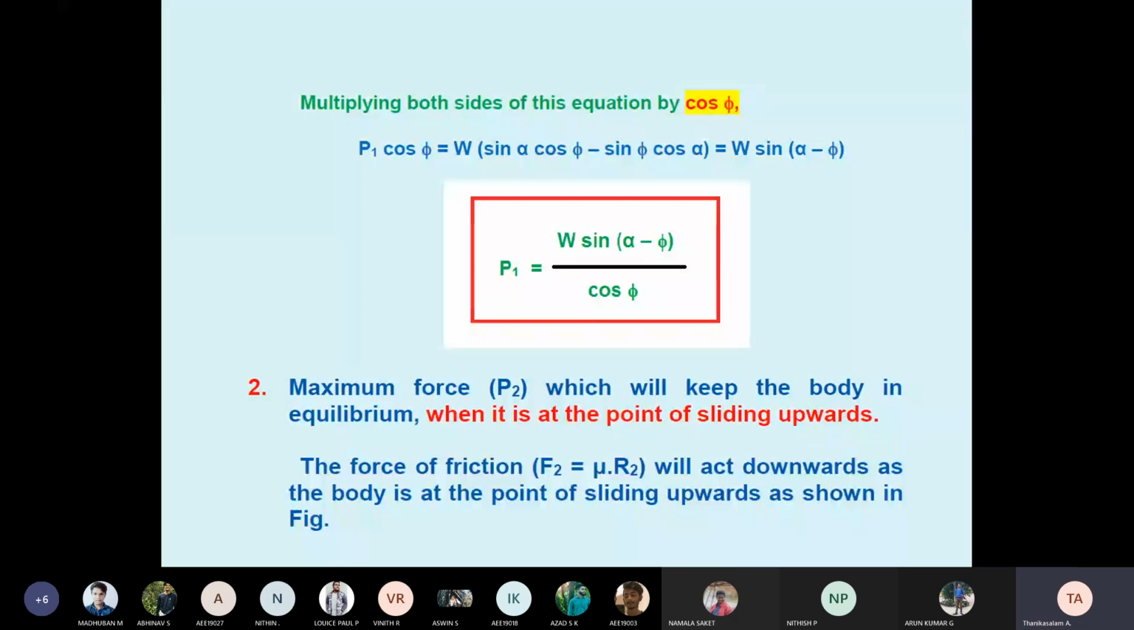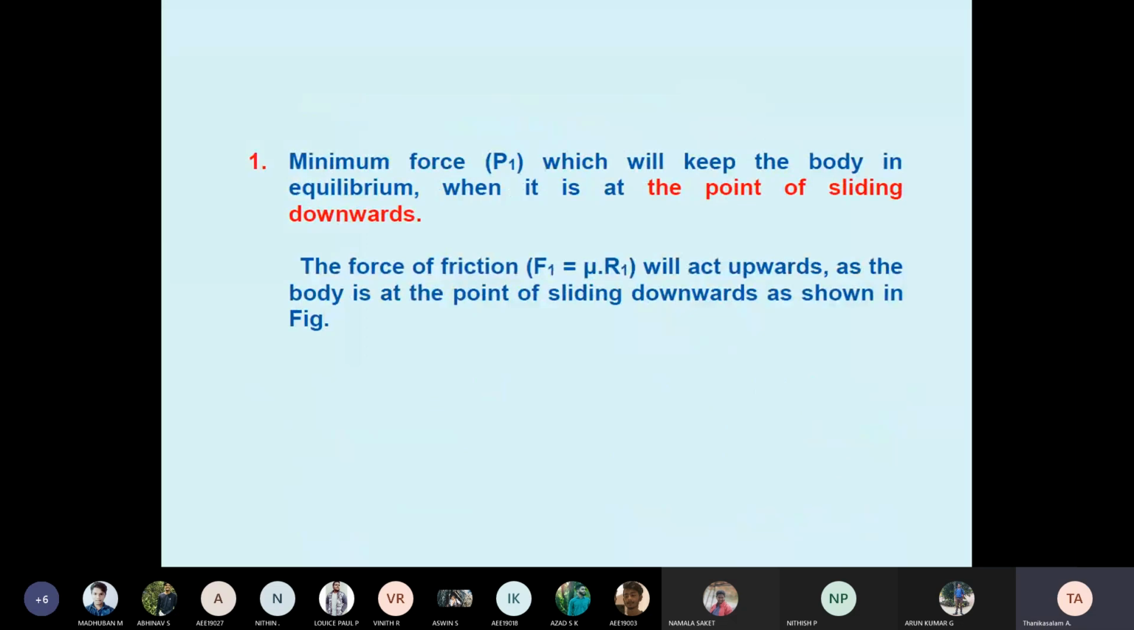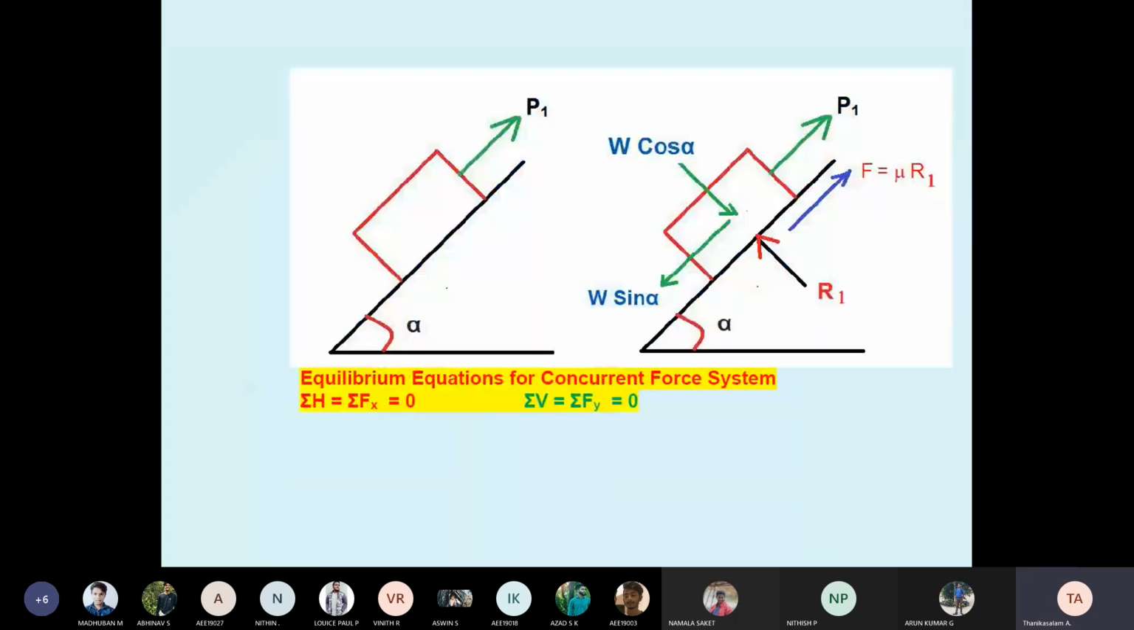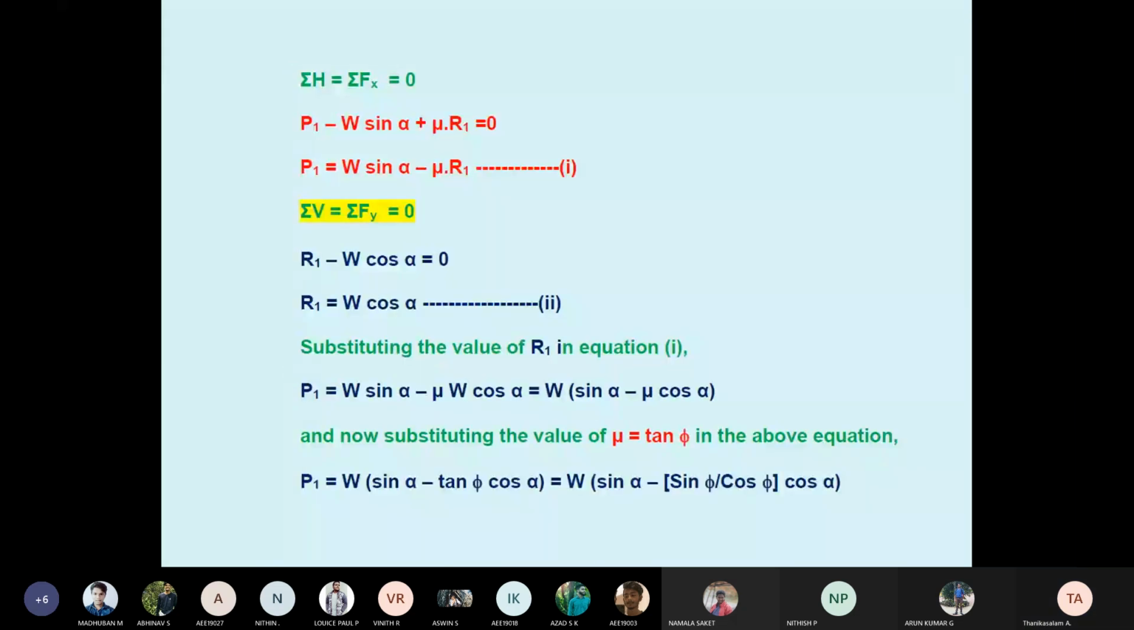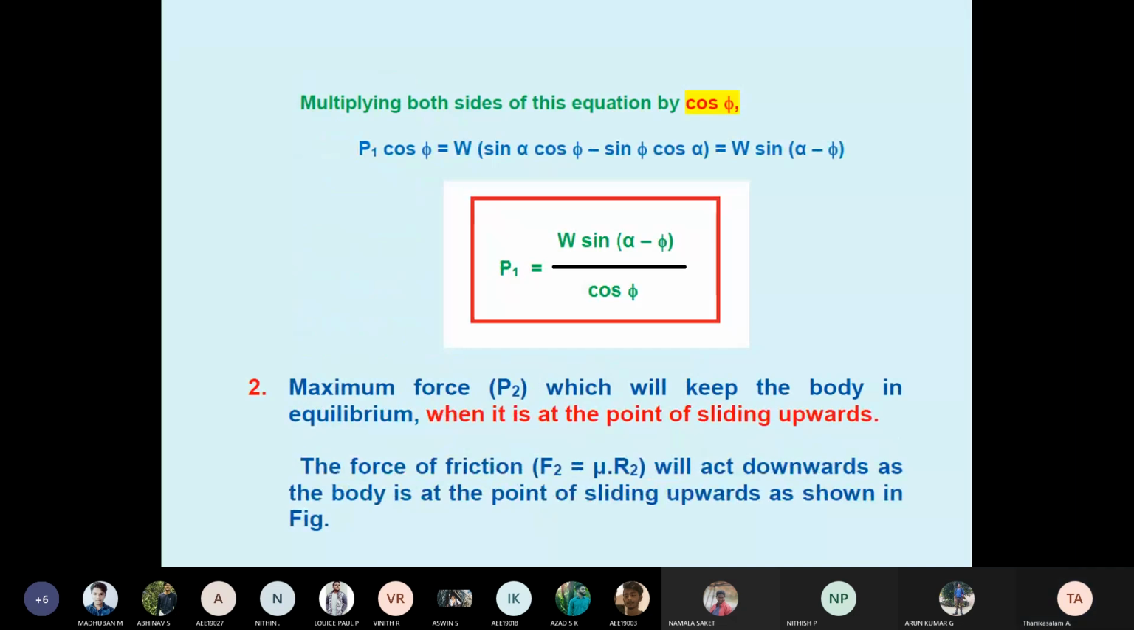So under what condition do you have to use this formula? For this condition only, students, remember this condition only: the minimum force which will keep the body in equilibrium when it's at the point of sliding downwards. Okay, so this is the free body diagram. I applied summation of horizontal force equal to 0, vertical force equal to 0. Then you form the equation. The final answer is this.